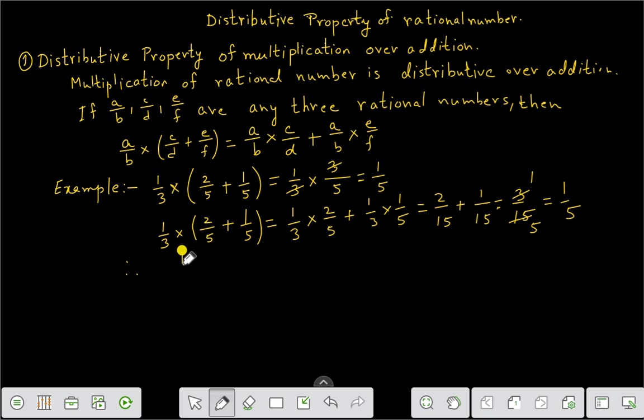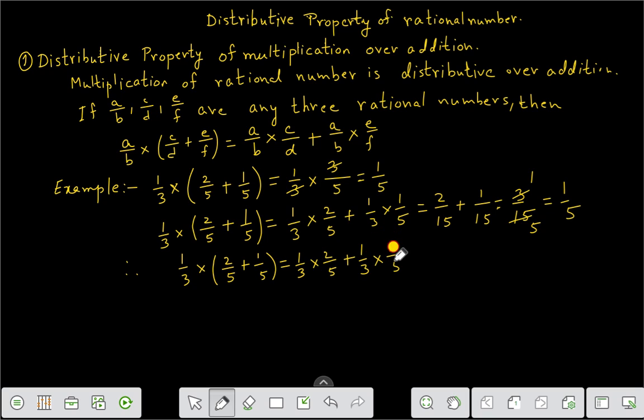Therefore you can say that 1 by 3 into, in bracket, 2 by 5 plus 1 by 5 is equal to 1 by 3 into 2 by 5 plus 1 by 3 into 1 by 5.